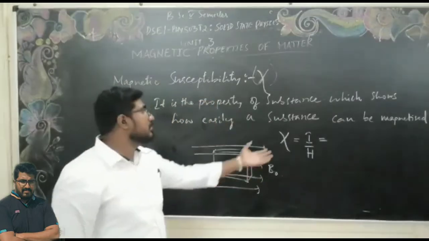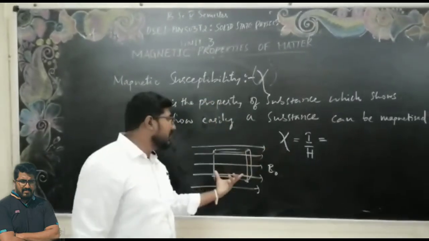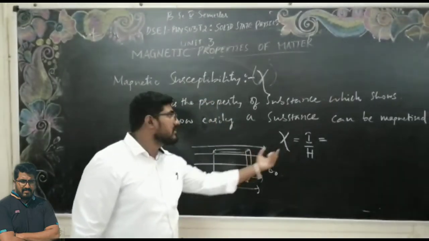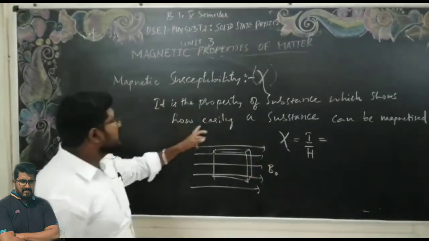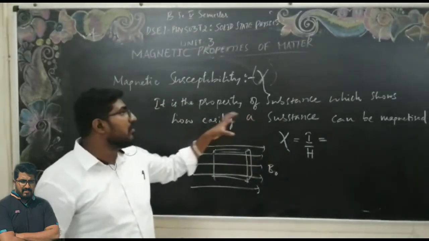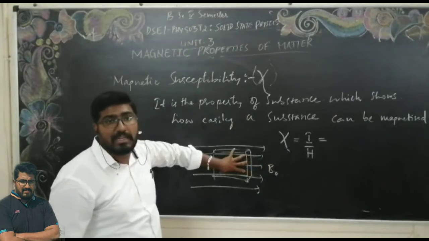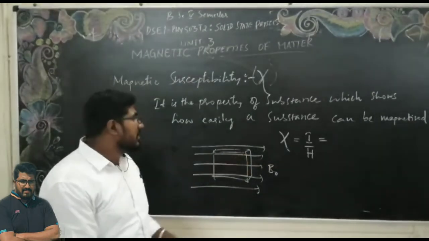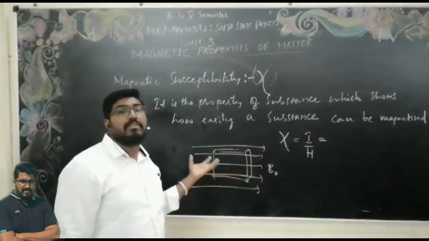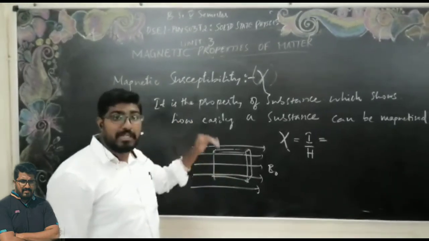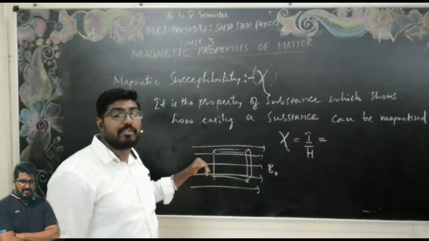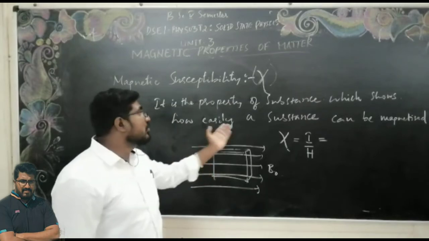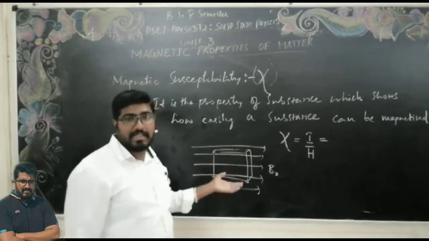What I am talking about with magnetic susceptibility is our material susceptibility. It is the property of a substance which shows how easily a substance can magnetize. All materials are not going to magnetize easily, but some materials acquire magnetic properties easily because of the unpaired electrons present in the material.